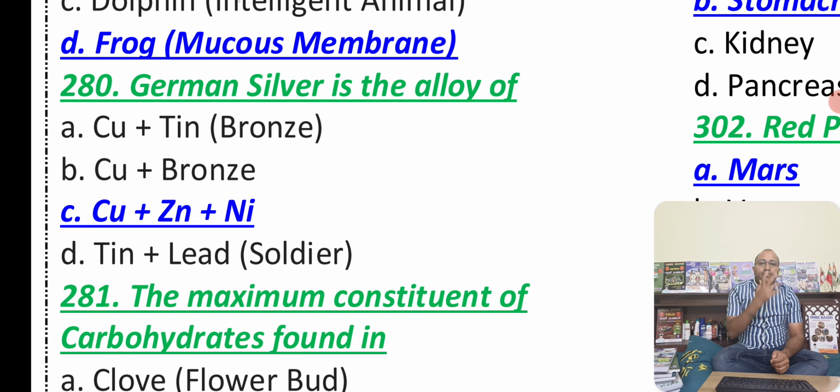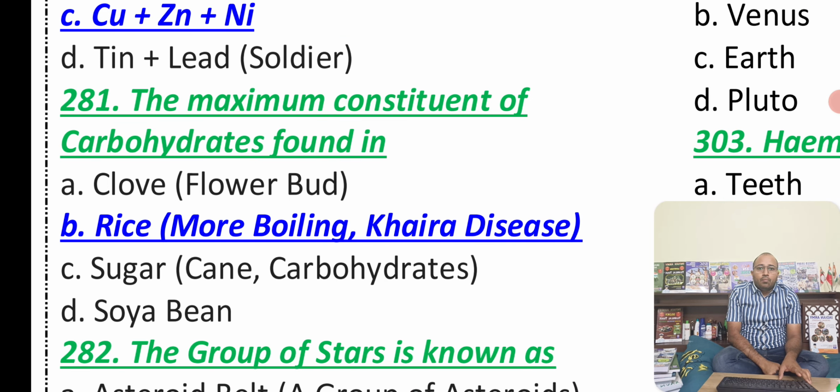When it comes to bronze, we have the mixture of copper and tin, that is bronze. When it comes to tin and lead, that is solder. The maximum constituent found in rice is carbohydrates, so we'll find the carbohydrates maximum. More boiling, Kaira disease also you can see there.